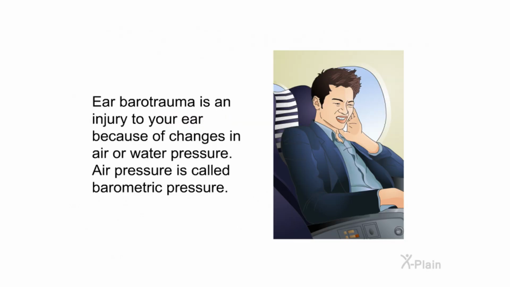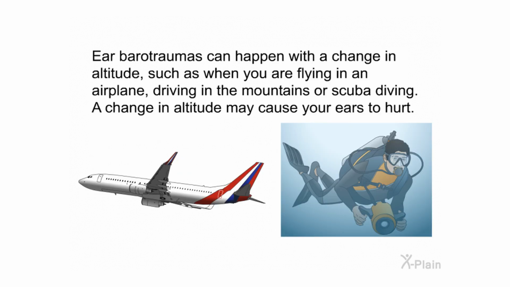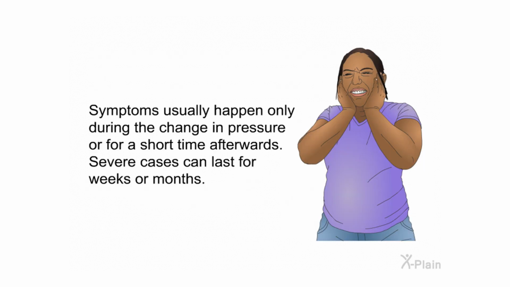Ear barotrauma. Ear barotrauma is an injury to your ear because of changes in air or water pressure. Air pressure is called barometric pressure. Ear barotraumas can happen with a change in altitude, such as when you are flying in an airplane, driving in the mountains, or scuba diving. A change in altitude may cause your ears to hurt. Symptoms usually happen only during the change in pressure or for a short time afterwards. Severe cases can last for weeks or months.